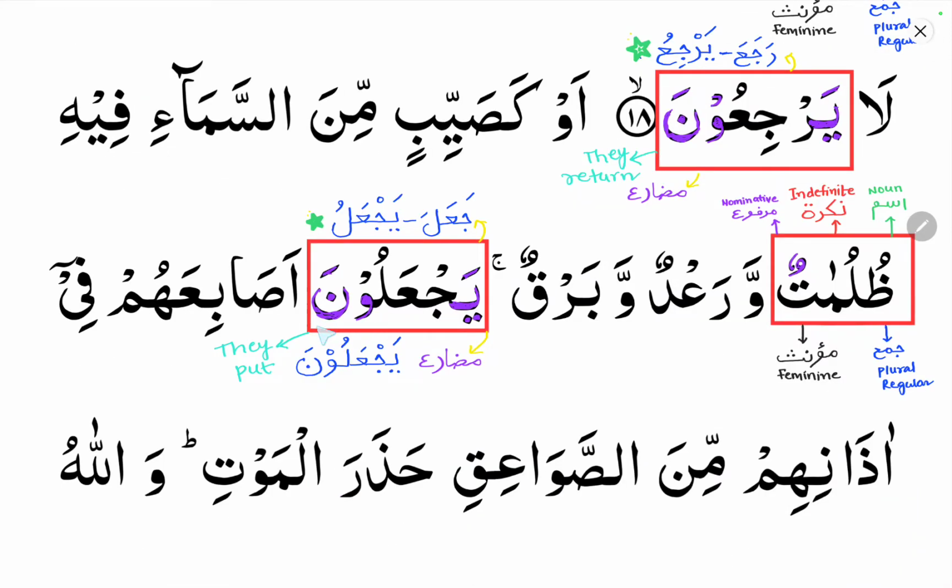Here you can see yaj'aluna. It comes from ja'ala yaj'alu, that is the fa'ala yaf'alu pattern. So it is fe'lul mudari. Ya is the prefix, and waw nun is the suffix added to it. Ja'ala means he put, and yaj'alu means he puts, he is putting, or he will put.